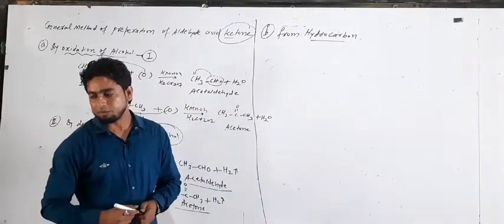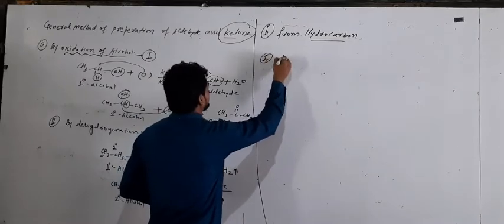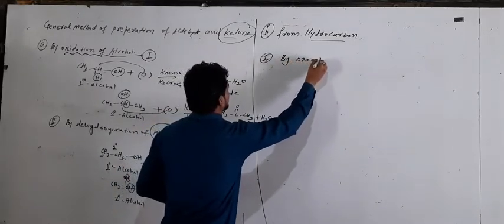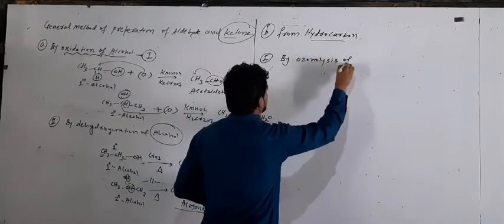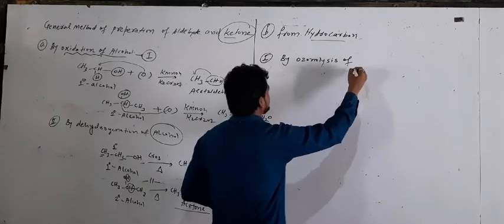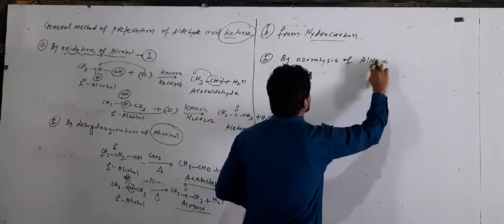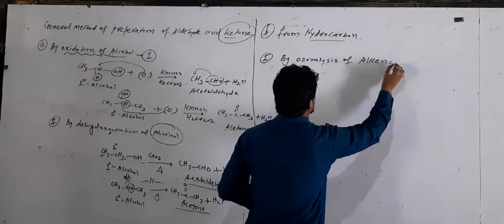In the hydrocarbon we take point number first, ozonolysis of alkene.